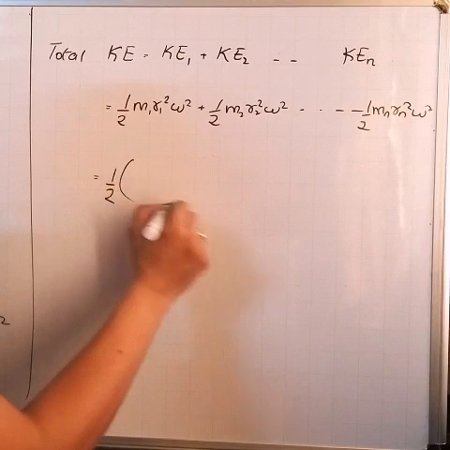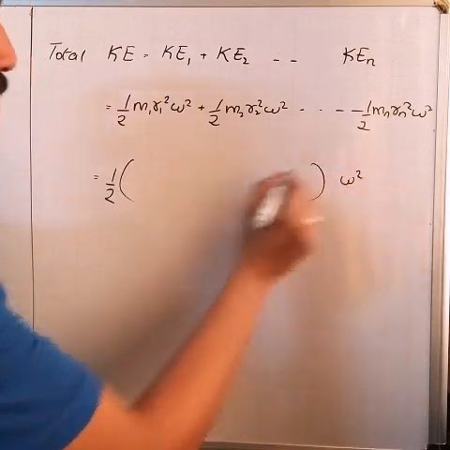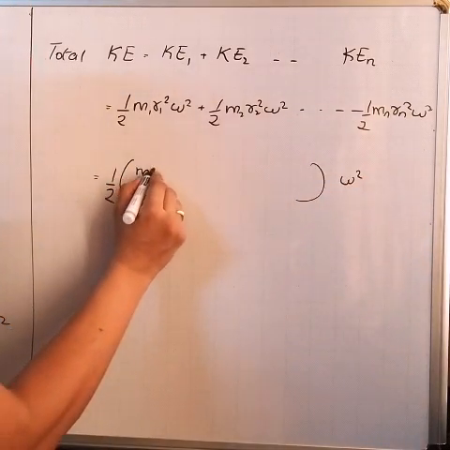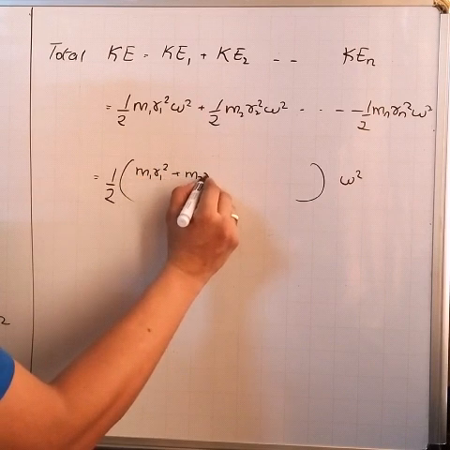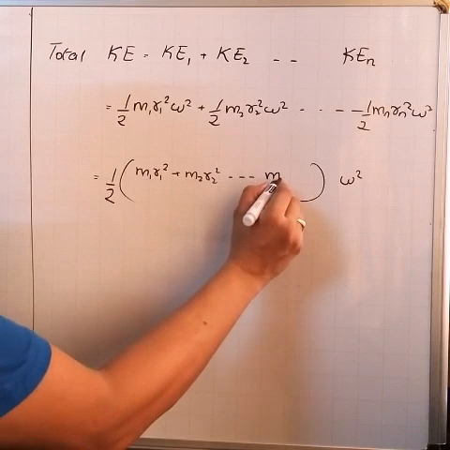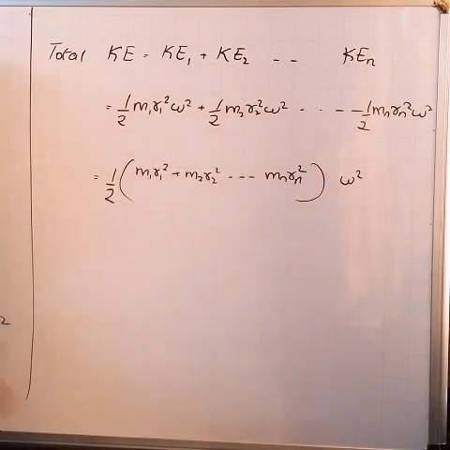Half into bracket, I'll write m1 r1 square plus m2 r2 square up to mn rn square, right?